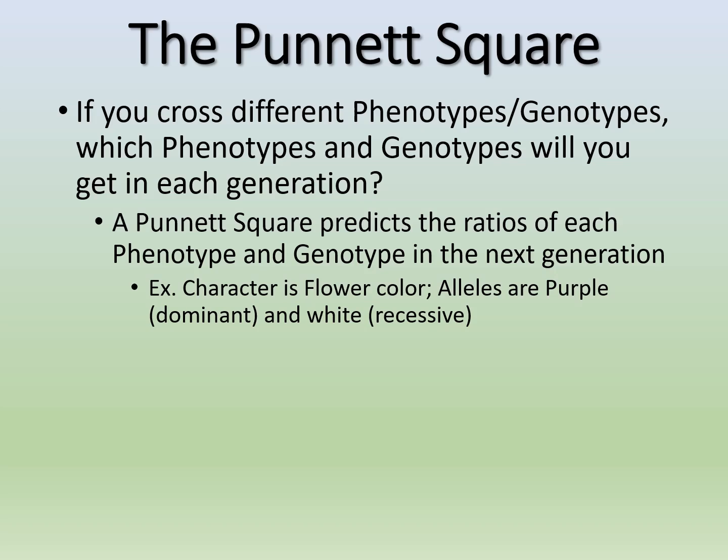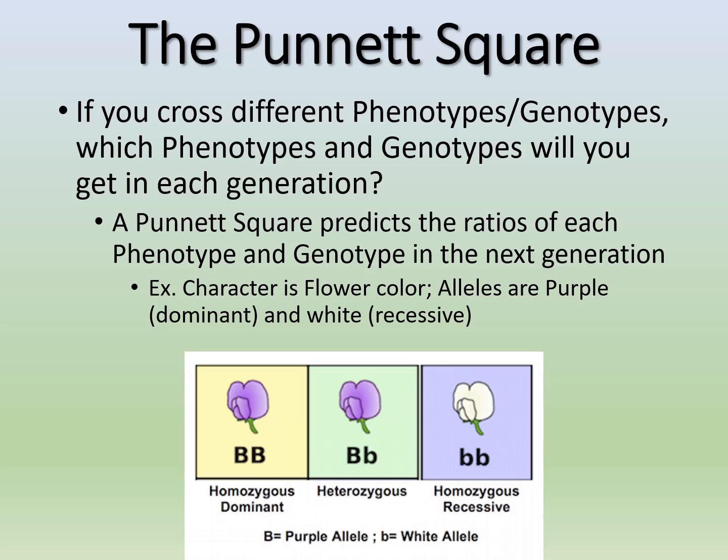So if we have an example of our flower color, our alleles are going to be purple and white, and we said that purple is dominant, white is recessive. So what are our possible genotypes? Big B, big B is homozygous dominant, which is going to be purple, so that's our phenotype.